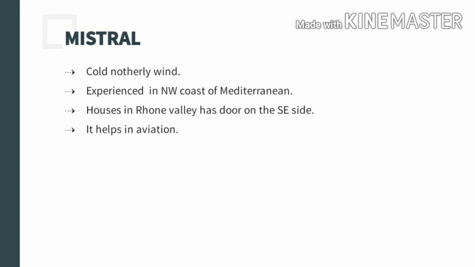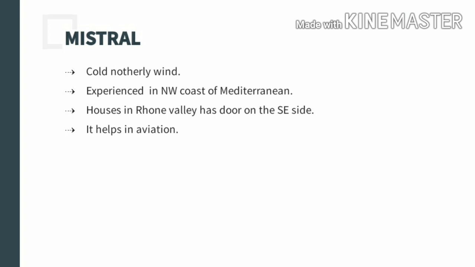The last one is the Mistral, a cold wind that blows from the northern direction, or we can say it is a northwesterly wind, and it is basically experienced in the northwest coast of the Mediterranean region.